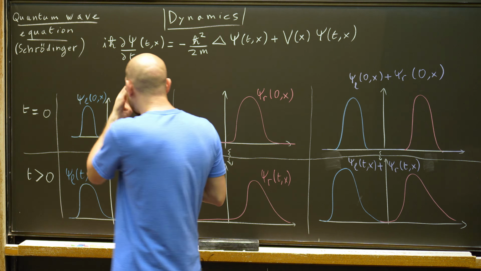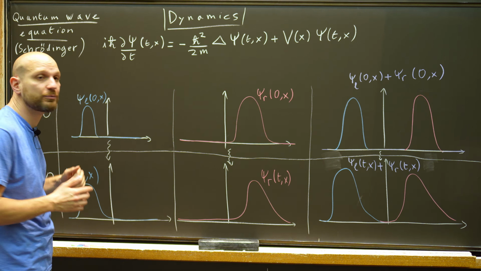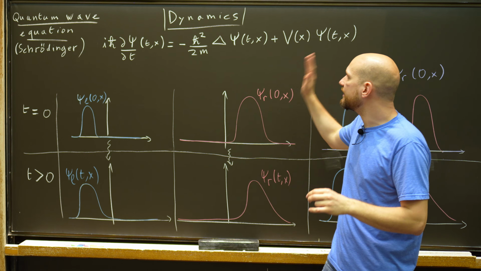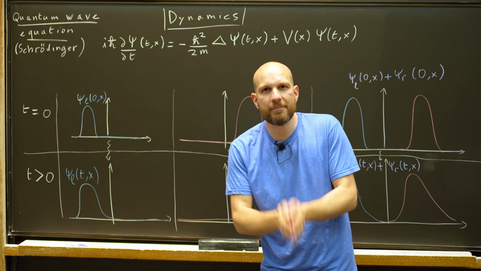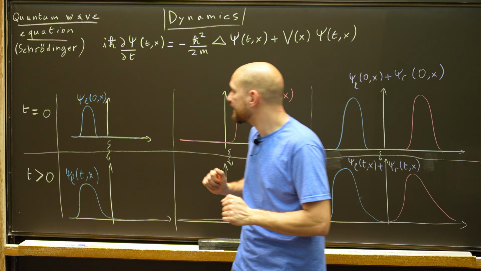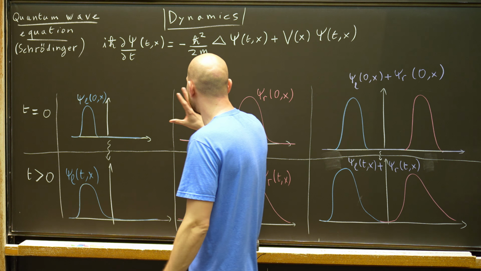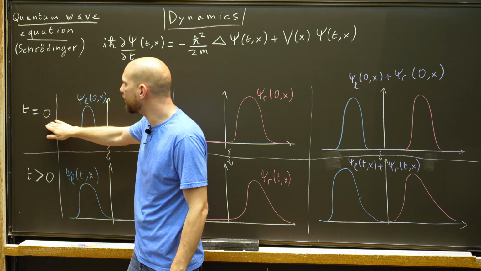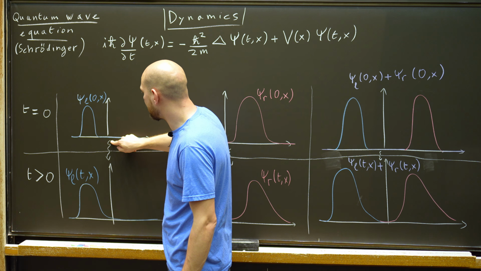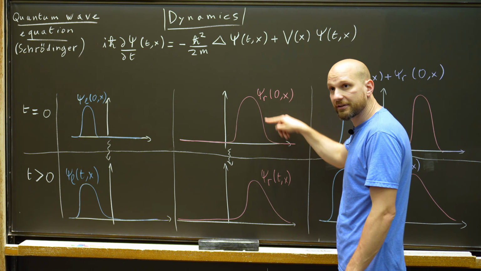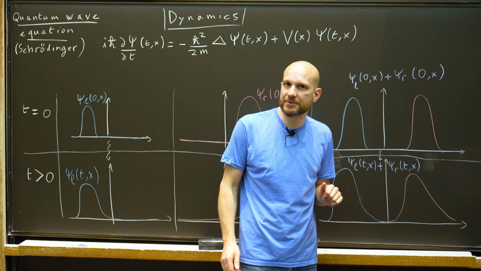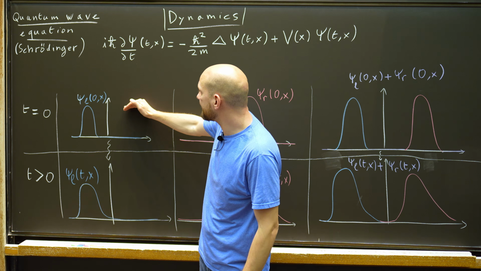Well, this evolution of the wave function is given by an equation called the quantum wave equation, also called the Schrödinger equation, which I wrote down here. It's somewhat complicated. There's a lot of stuff going on here. But one fundamental property that this quantum wave equation has is that it's linear. So what this means is that if I consider a system and I look at 3 different initial conditions, at some given time t equals 0. Suppose I consider the initial wave function psi L, this blue one, the initial wave function psi R, this red one, or the sum of the two, psi L plus psi R. And so I start with this system in some state.